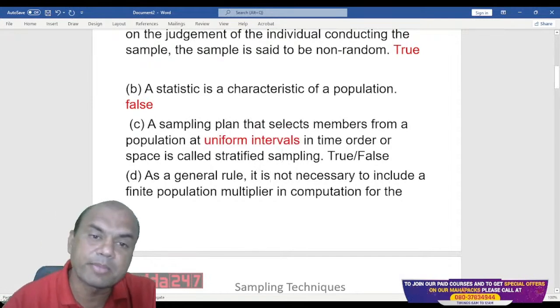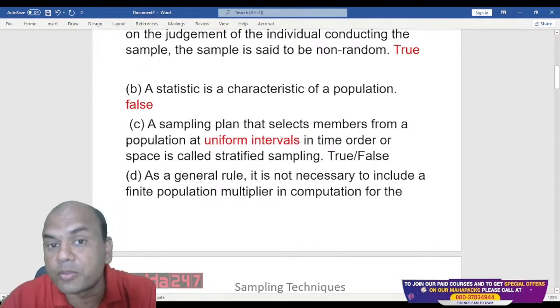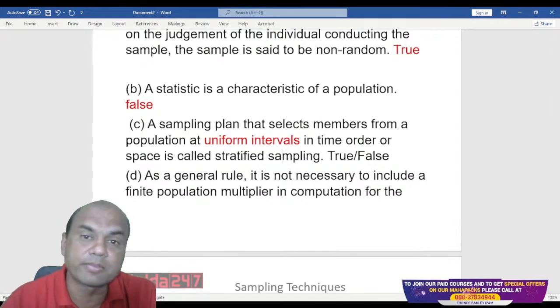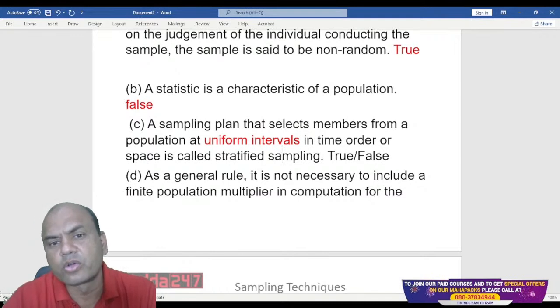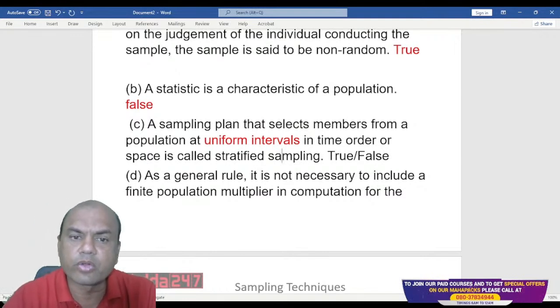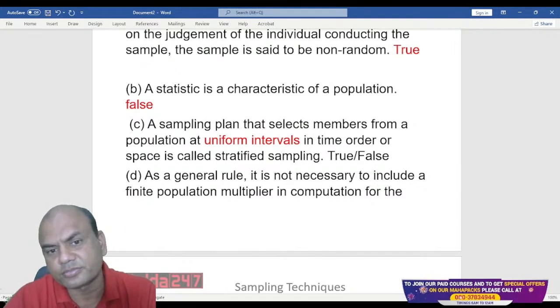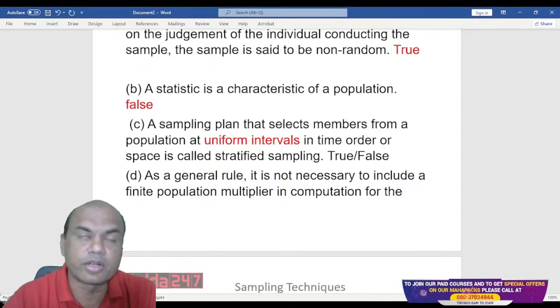So the sampling plan which selects the members at uniform intervals is called as stratified sampling. Is it true? Type fast in the comment section. True or false? What do you think?